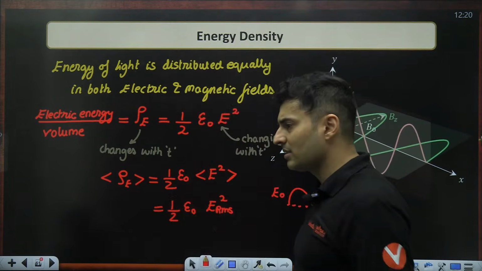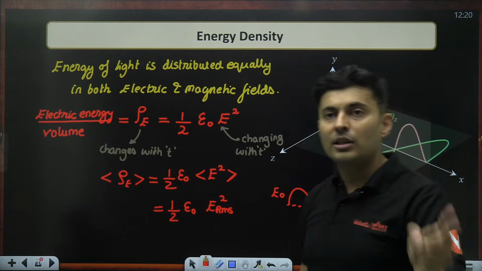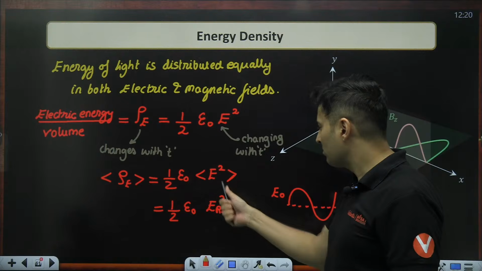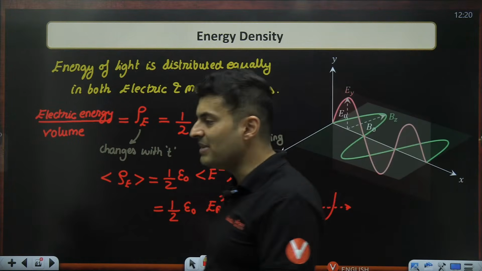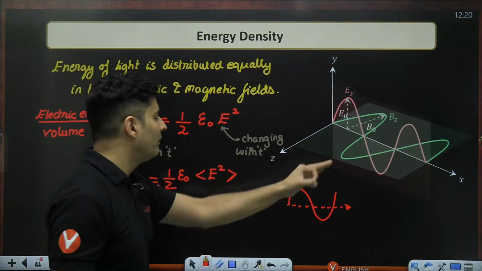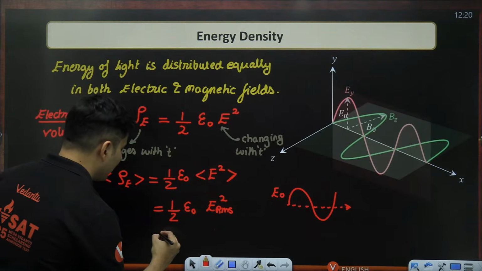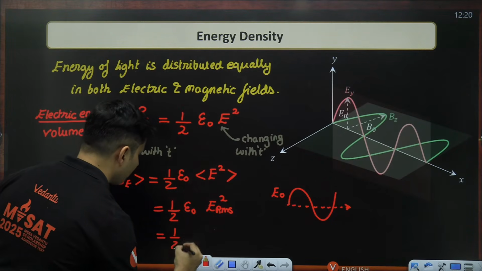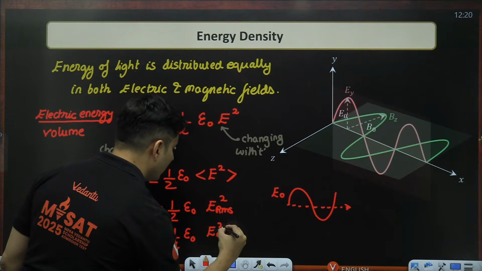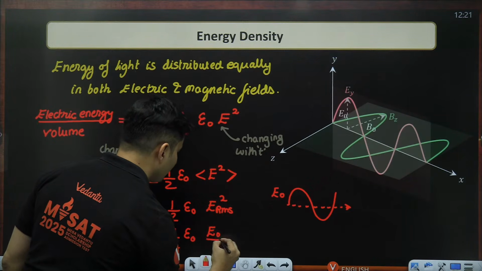How many of you got this? Because root mean square means the root of the mean of the squares. So I'm not taking the root. That's all. It should be just the mean of the squares value. So what is the RMS value of a sine function? The RMS value of a sine function is nothing but the peak value, like E naught, divided by root 2.